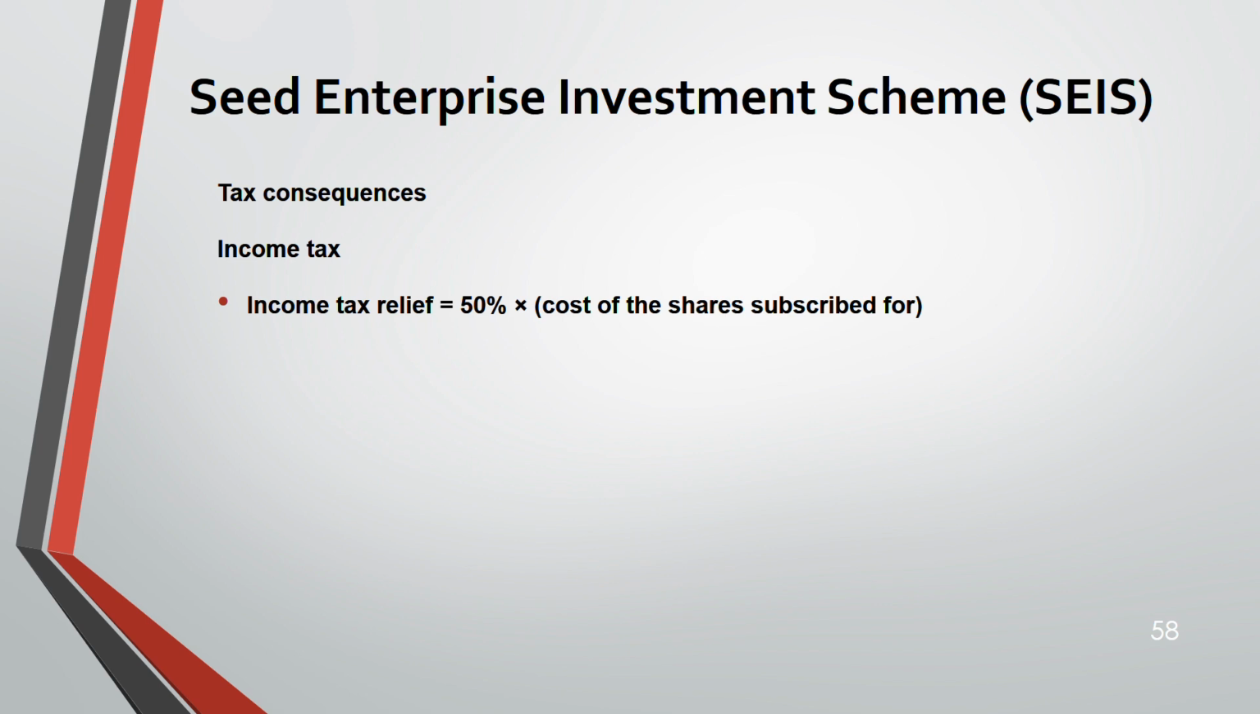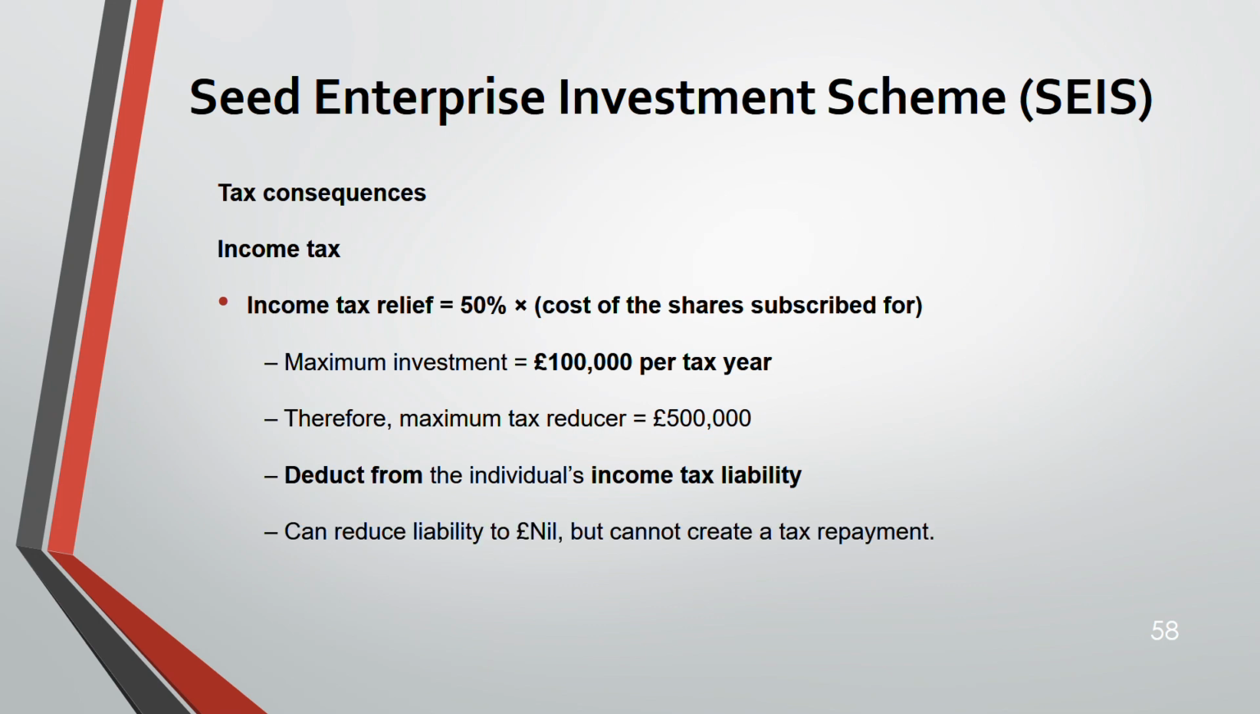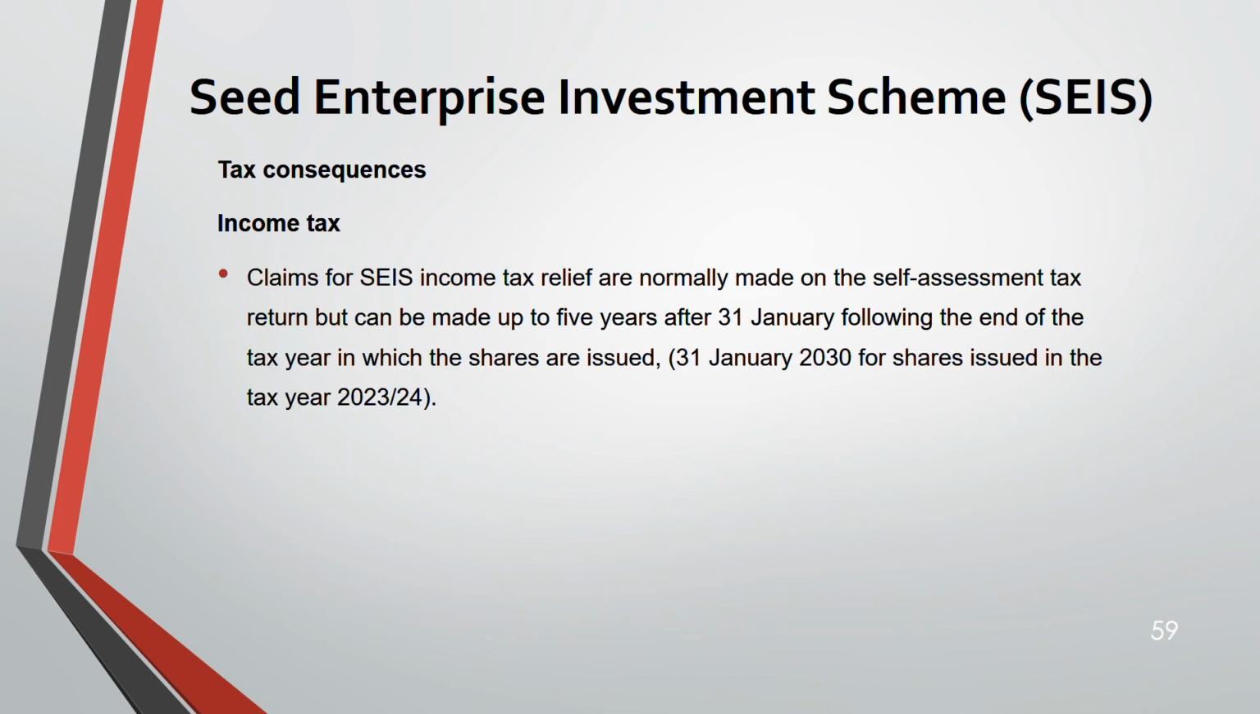Tax consequences, income tax. There, 30%, here you are getting a 50% relief. Max 100,000. There it was 1 million in EIS. The amount is reduced. So that means the maximum tax reduction is 50,000. There the maximum was 300,000. Set against income tax liability, same. You can reduce the liability to nil but cannot create a tax repayment. And an investor can carry back the amount invested to the previous year. Same like EIS. But you cannot get relief on more than 100,000 in any one tax year. Same. Only the amount is different.